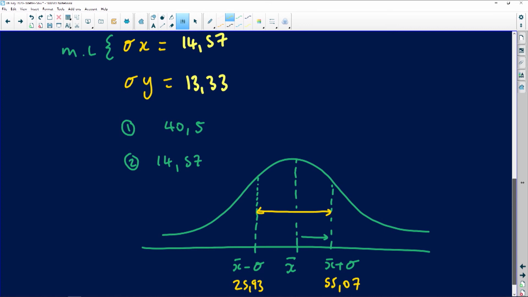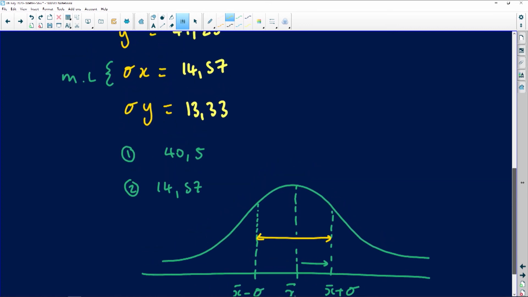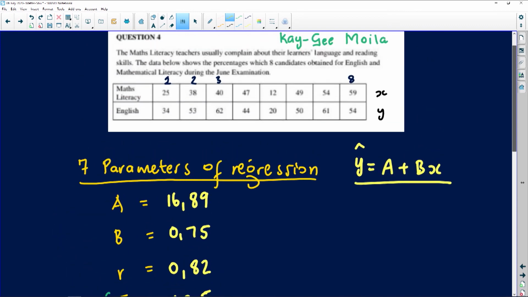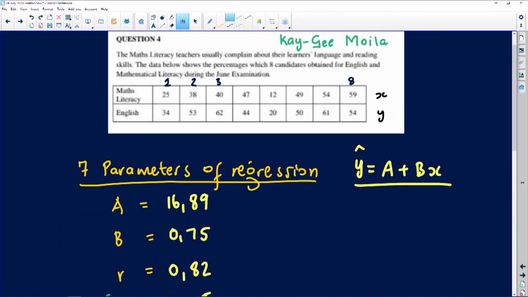So which marks are those? Let's look for any mark that is more than 25.93, but less than 55. If you go back there, it must be more than 25. This mark is less than, so we're not counting this, it's outside. 38 is within the range that we're interested in. This is within the range. 40 is within range, within range, within range. 12 is not, because it's smaller. Remember, we want between 25 and 55. So this will work. 54 will also work.